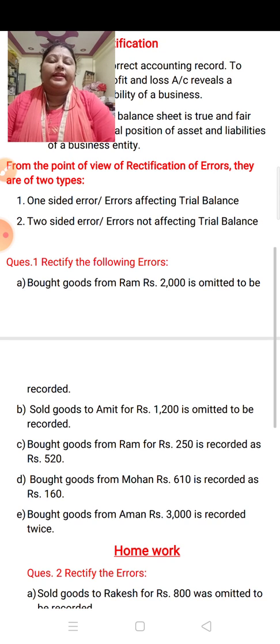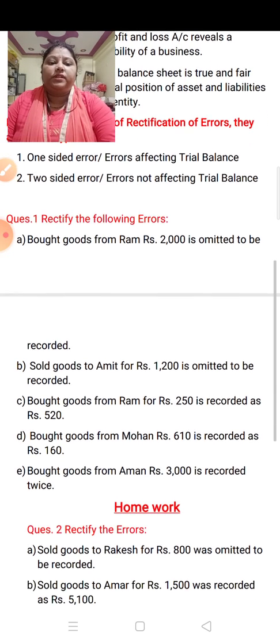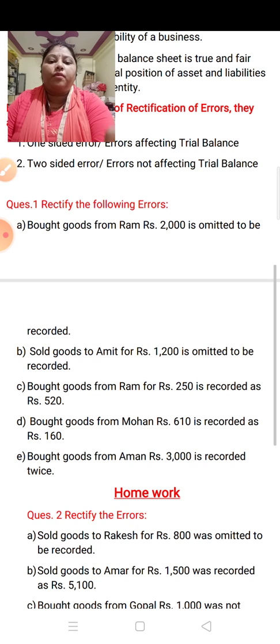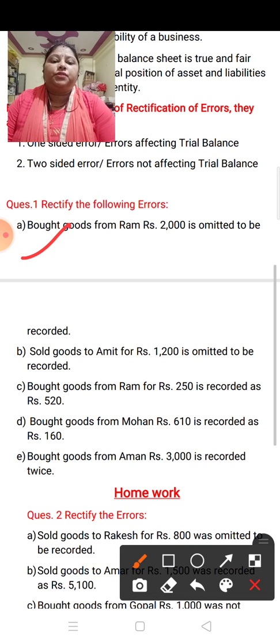Okay, so children, let us start question number 1. But before starting, I am reading all the transactions here. You have to classify which type of error this is: error of omission, error of commission, error of duplication, compensatory error, or error of principle. So first you have to classify, then we will see how we have to rectify these transactions. Okay, so the first transaction is: bought goods from Ram of rupees 2000 is omitted to be recorded.